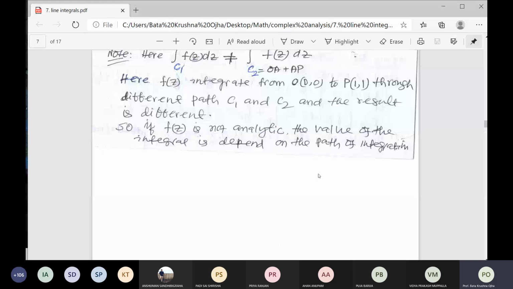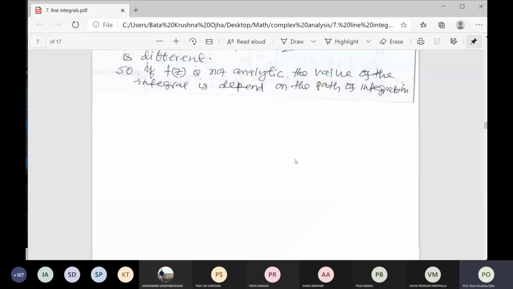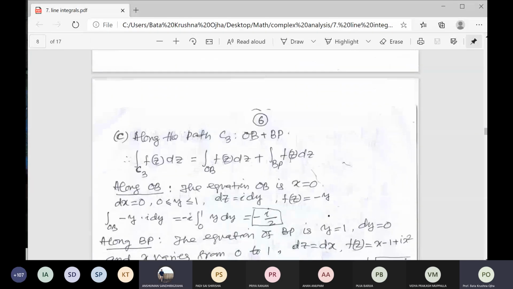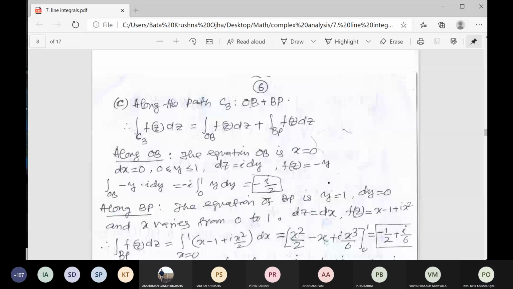Do you understand this conclusion? Good. Now you see question number C. Do it yourself, question number C with path C3. Everybody should do it.